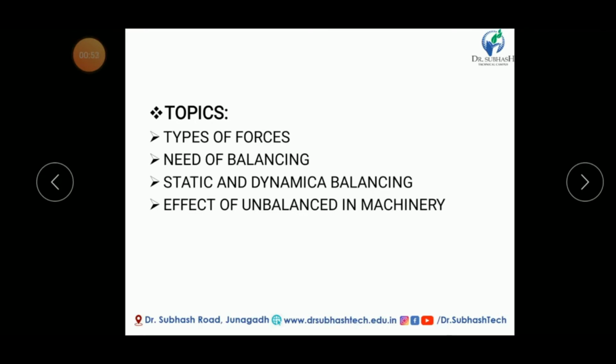Similarly, every machine must be balanced. If a machine is not balanced, there are a number of effects: uneven noise, vibration, sometimes the machine may fail, and such kinds of problems may develop in a machine. So every machine must be balanced.